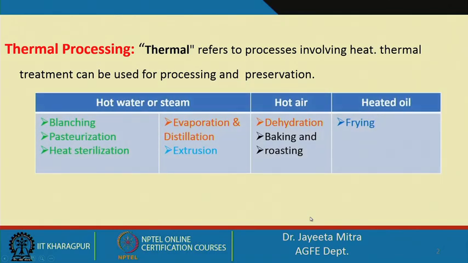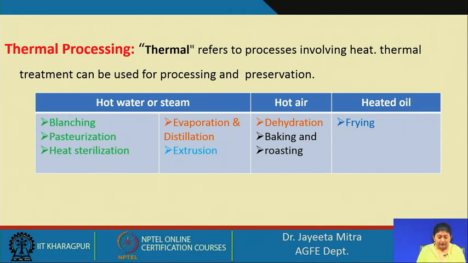Let us see a description of how we can divide these thermal processes. Although there are many thermal processes, the common processes, if we use hot water or steam for processing, are blanching, pasteurization and heat sterilization. There are also evaporation, distillation and extrusion, where the heating operation can be done by hot water or steam.